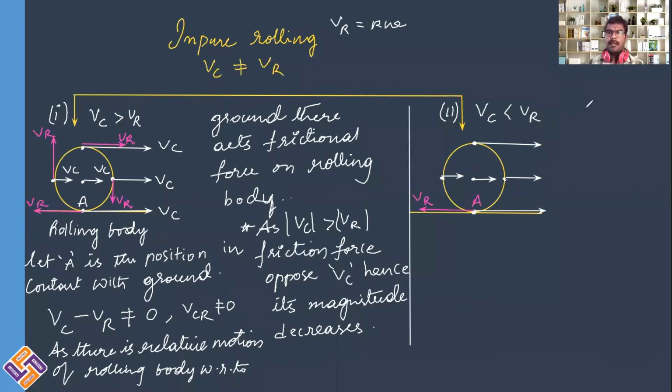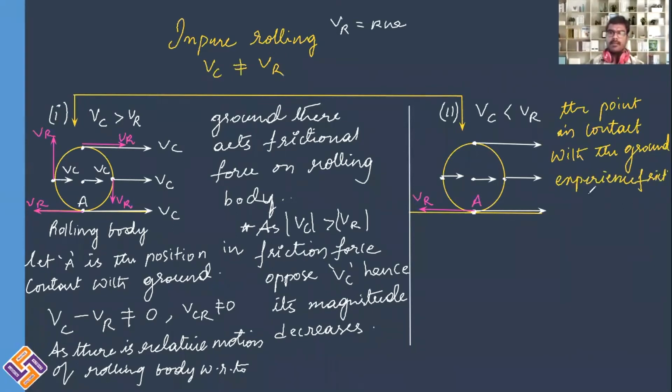Right? So the point in contact with the ground experiences friction which opposes rotational velocity.